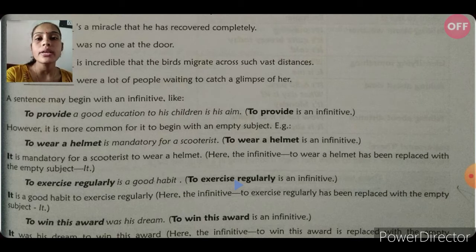Here, to exercise regularly is an infinitive, but we can translate this using the empty subject it. It is a good habit to exercise regularly.